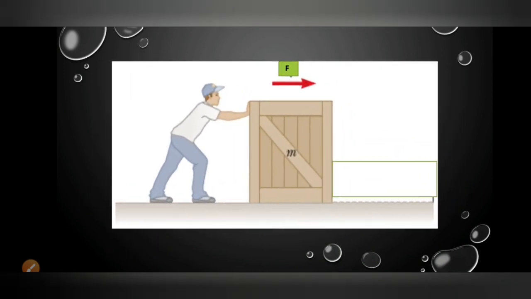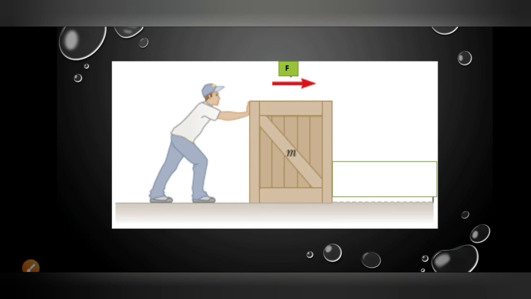Do you know why it is easier to move a box which is already in motion? Do you know the reason?